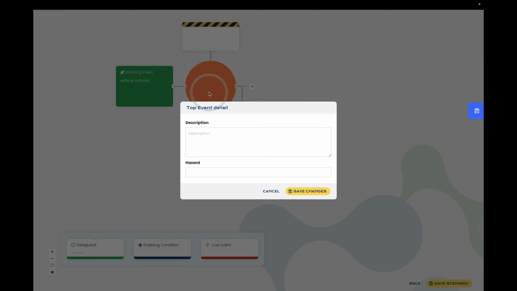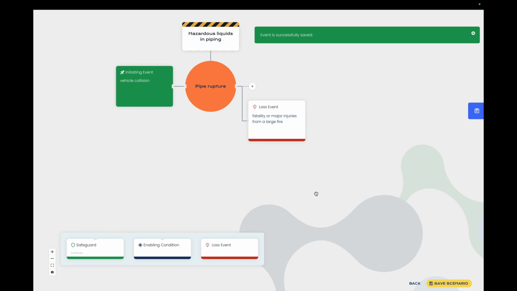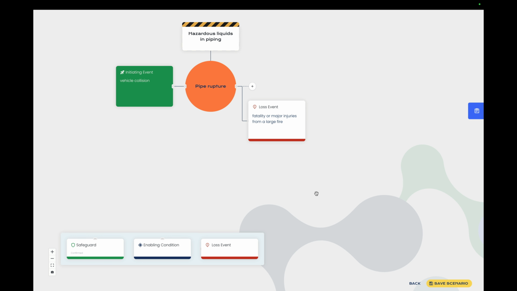On top of the typical HAZOP elements, we can also define a top event, where a top event describes the loss of containment. In this case, a pipe rupture with the hazardous liquids in piping would give a nice description that we could understand in years from now. Now that we've set the boundaries, a vehicle collision that will cause a pipe rupture with the risk of major injuries, we can have a look at how to prevent this consequence from happening.